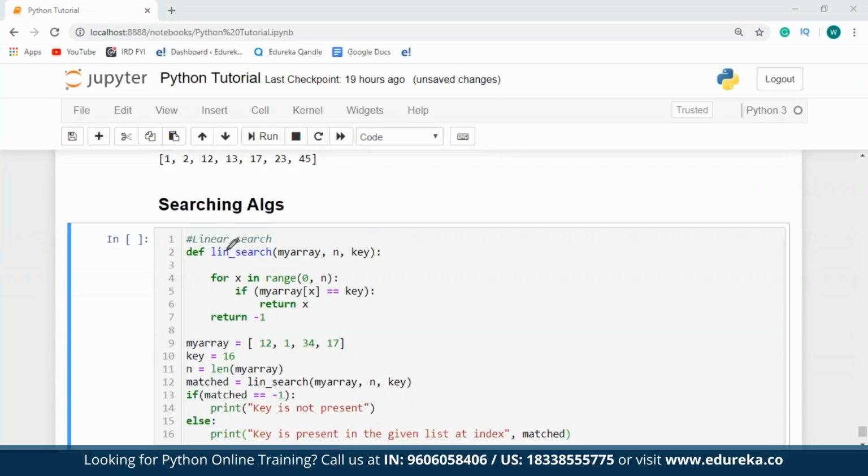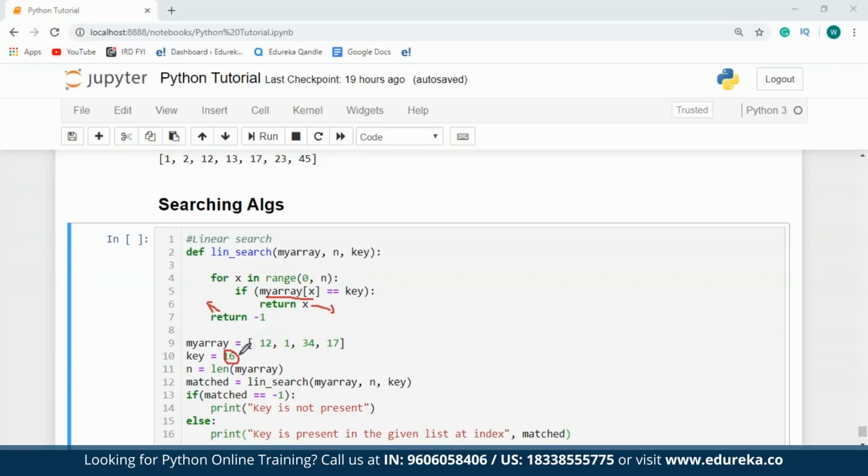So the first thing that I've done over here is created a function that is going to accept the iterables, the length of the list, and the key element. So if any element present in the list matches the key element, I'll have to return that element. In case the element is not found, I'll just have to return -1. So for every element present in the range of 0, n, that is starting from the 0th index number, and for all the elements present in the list, I'm going to check if any element present in my list is equal to the key or not. In case the element is present, I will return x, else I'll return -1.